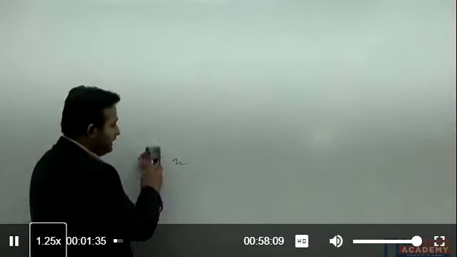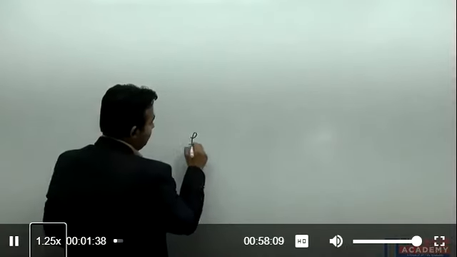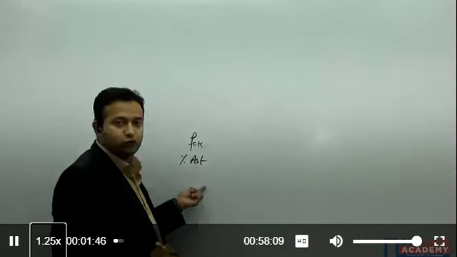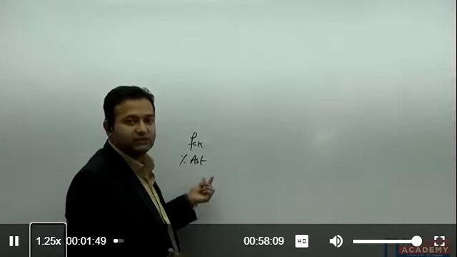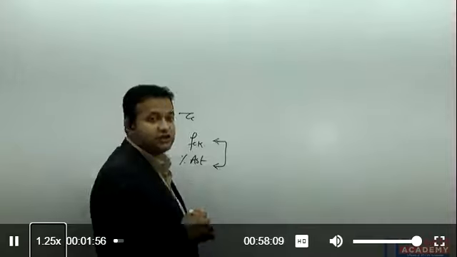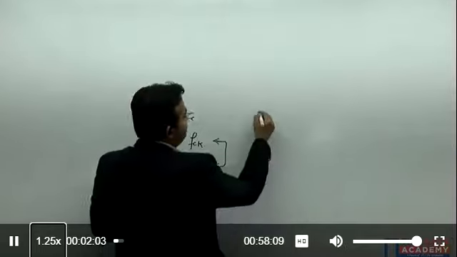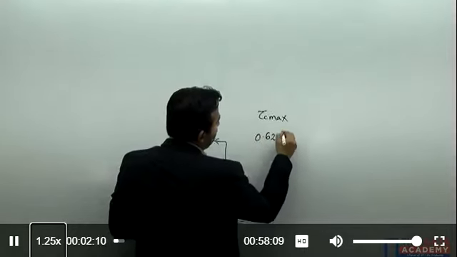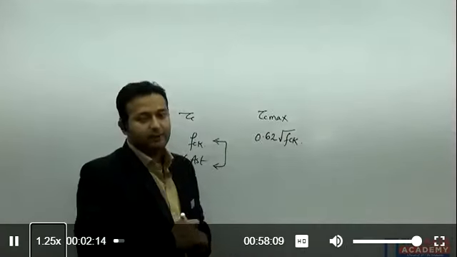Yesterday we saw the three cases, and we also saw that tau c, the shear strength of concrete, depends upon the grade of concrete FCK and the percentage of reinforcement AST, the longitudinal reinforcement in the tension zone. This tau c depends on these two values without providing shear stirrups. But if I provide shear stirrups in my beam, this becomes tau c max, which depends on the grade of concrete only, and is nearly equal to 0.62 under root FCK. We discussed this yesterday.